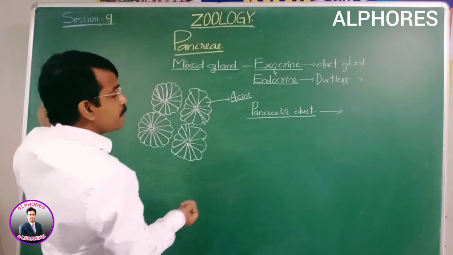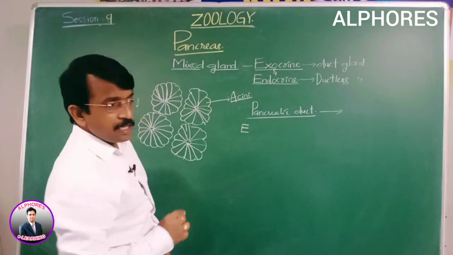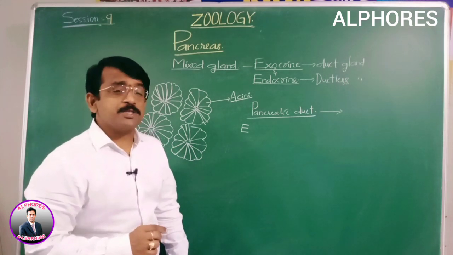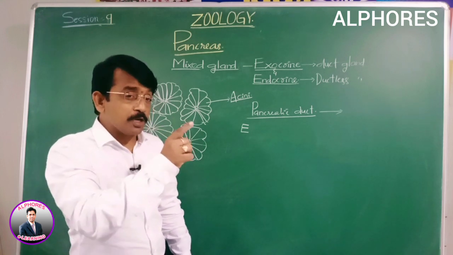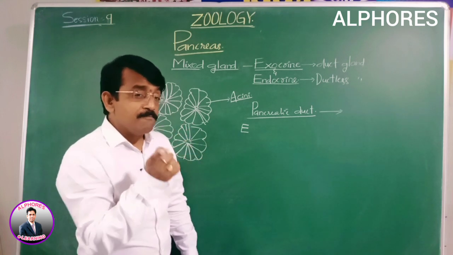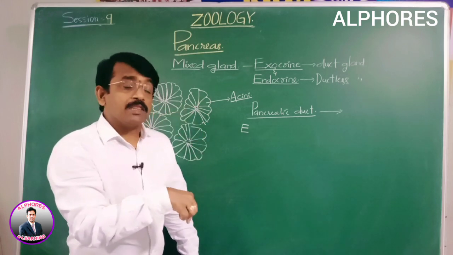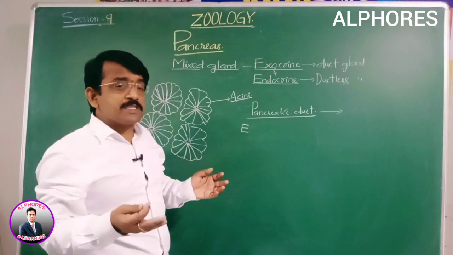Next, this pancreatic duct combines with the common bile duct and results in the hepatopancreatic duct, which is also named the ampulla of Vater, which releases the secretions into the duodenum. The opening is guarded by the sphincter of Oddi. This we have discussed.